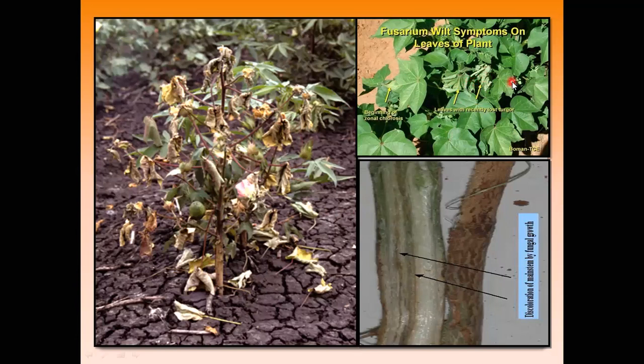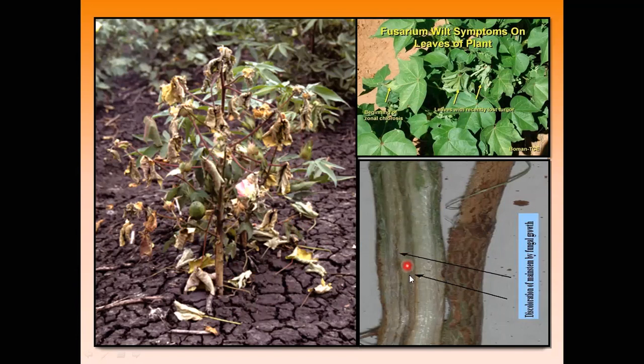The margin of the leaf is generally curved or maybe crinkled. So this type of symptom is seen, and in this way the plant totally dries.